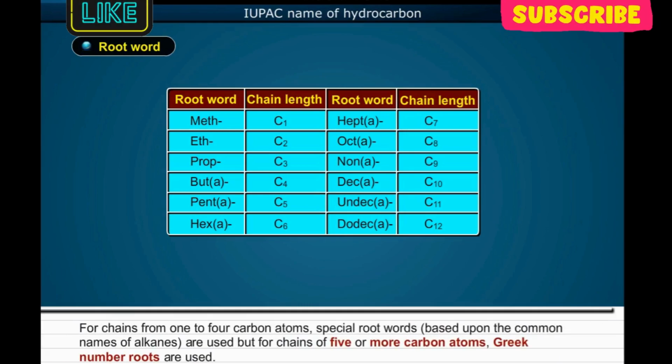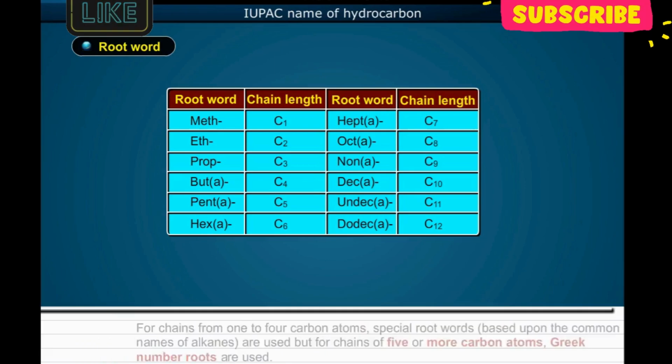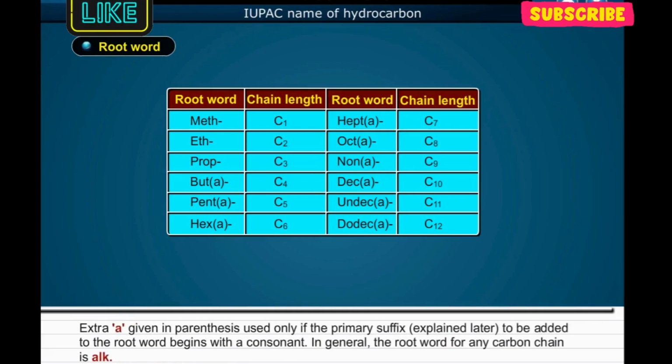For chains from 1 to 4 carbon atoms, special root words based upon the common names of alkanes are used, but for chains of 5 or more carbon atoms, Greek number roots are used. Extra 'a' given in parenthesis is used only if the primary suffix, explained later, to be added to the root word begins with a consonant. In general, the root word for any carbon chain is alk.